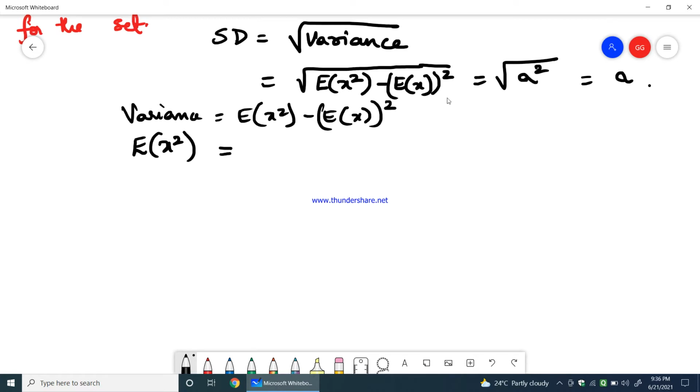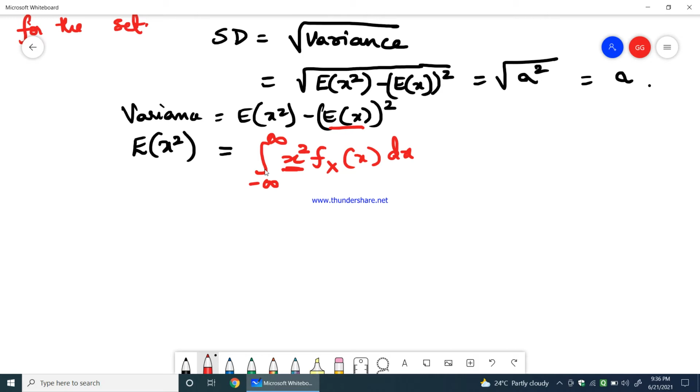Now we know E of x is given. We know that the mean value can be found with the formula which I have written when I was explaining about the mean. Now to find out E of x square, it is nothing but mean of square, right? Therefore, integration from minus infinity to plus infinity of x square into fX of x dx. So it is mean of square. E of x is only mean, whereas E of x square is mean of x square.